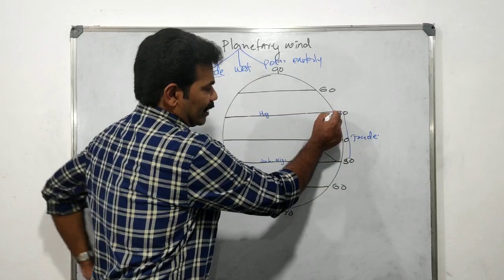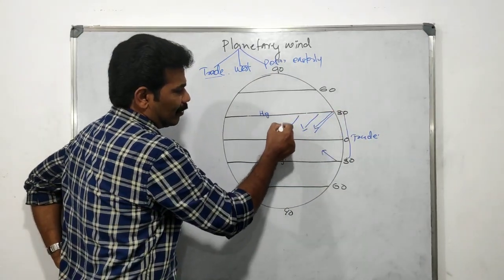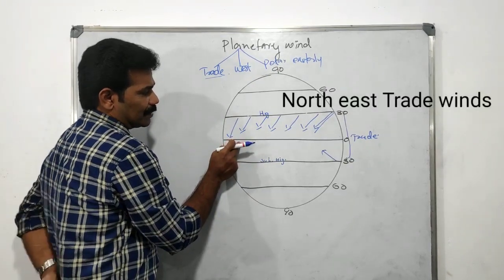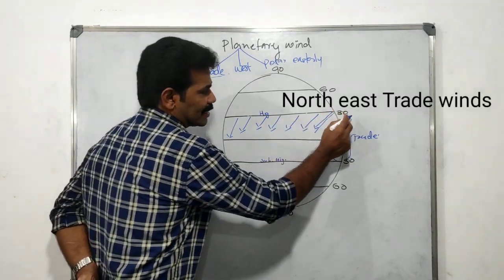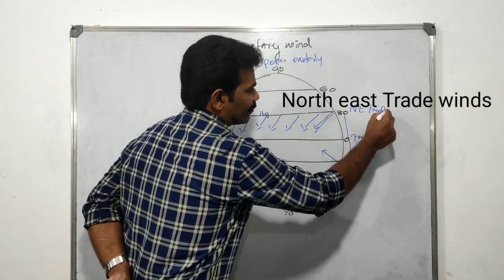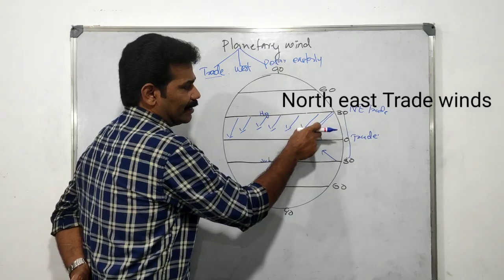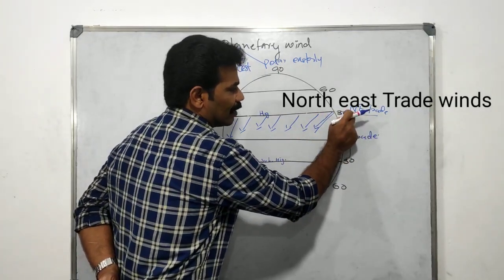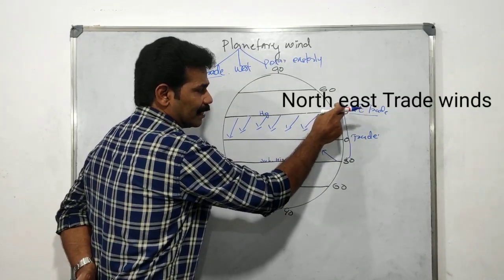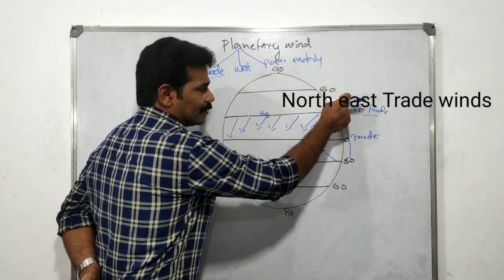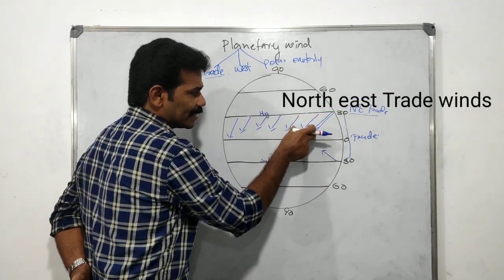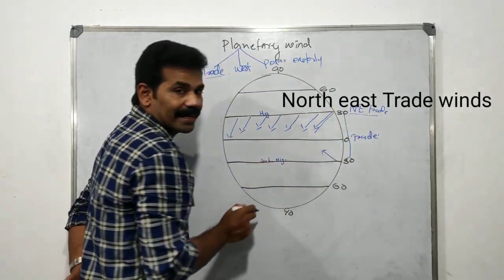In the northern hemisphere, we can see the wind blowing from the subtropical high pressure belt to the equatorial low pressure belt. In the northern hemisphere, the trade wind is known as the northeast trade wind, because it blows from the northeast part of the earth at 30-degree latitudes. So it is called a northeast trade wind.